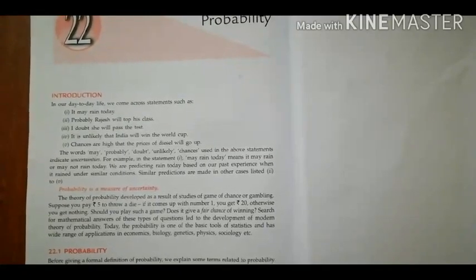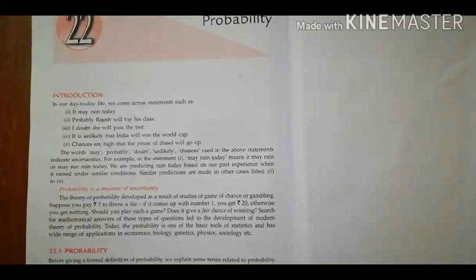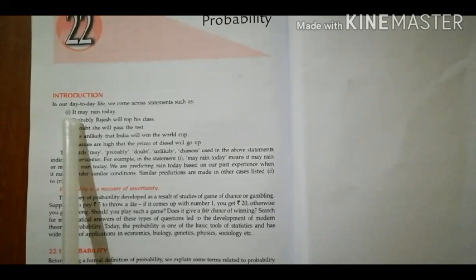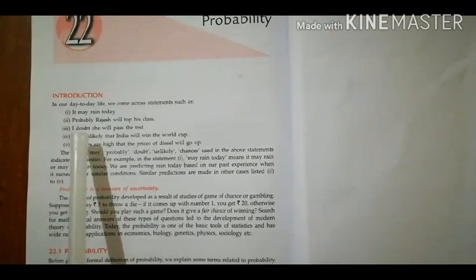So first we can go through the definition part. The definition of probability is the measure of uncertainty. What is the meaning of uncertainty? Here few examples are given, so just go through it. The first example given is, it may rain today, and the second example is, probably Rajesh will top his class, and few more examples are also given there.